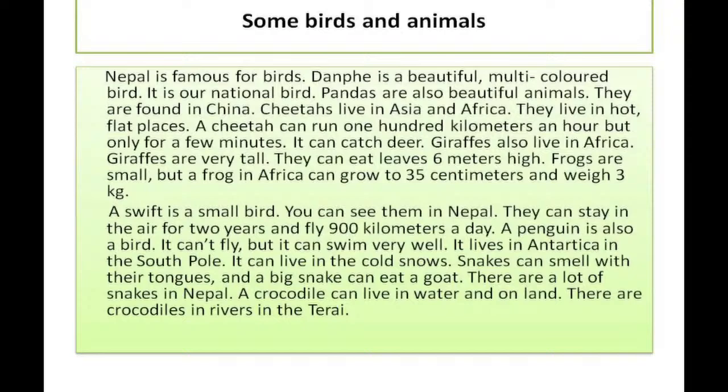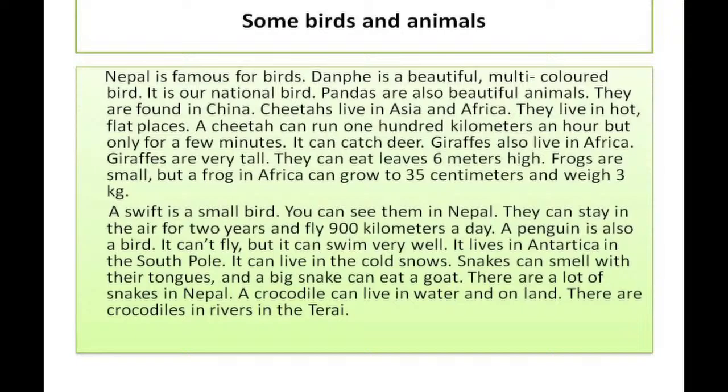Now, I have read about 2 animals together so that you will be able to listen to my pronunciation and pronounce in the same way. Now, whenever you hear this animal's name, giraffe, what image comes in your mind? An animal with a very long neck and very long feet, right? So, giraffes, where do they live? They also live in Africa.